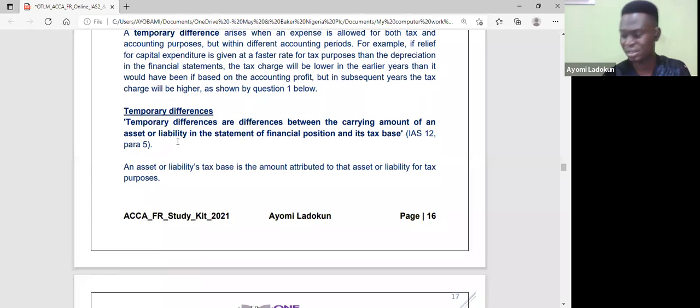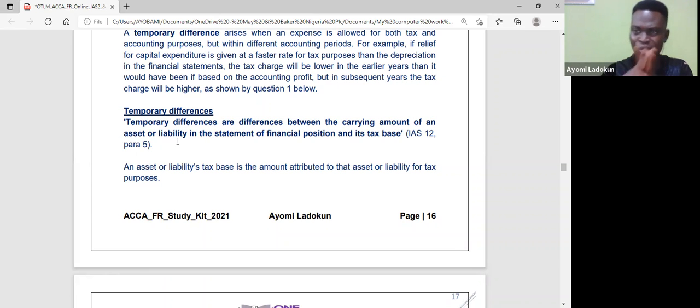So that's temporary difference. Now, what is tax base? Listen, what is tax base? Tax base of an asset or a liability is the amount attributed to that asset or liability for tax purposes. Okay, so the taxman comes, he says this asset is 100. In your own account, you might be carrying it at 90, and the taxman says it's 100. Or he can say it's 90 and you are carrying it at 100. So there is always a difference, okay?